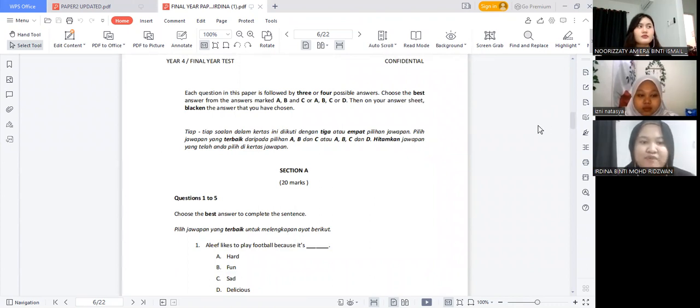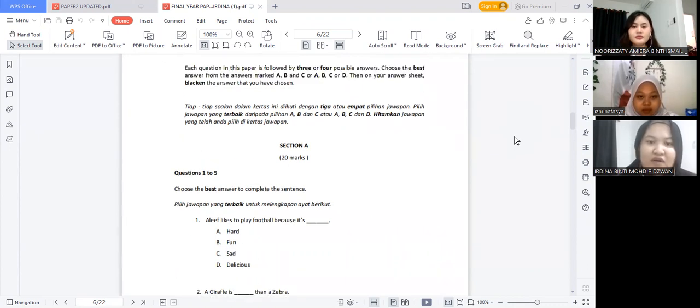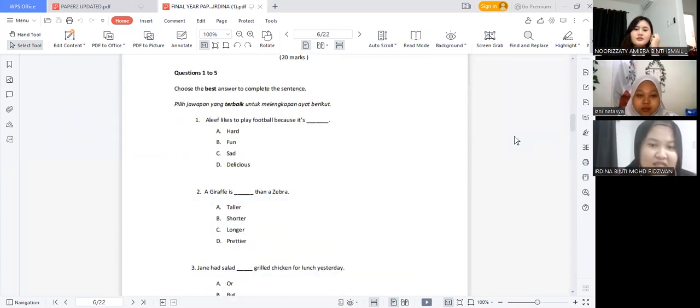Okay, so this is the instruction for the section A questions. Each question in this paper is followed by 3 or 4 possible answers. Choose the best answer from the answers marked A, B, and C, or A, B, C, or D. Then on your answer sheet, blacken the answer that you have chosen. So this section A consists of 20 marks. Questions 1 to 5, choose the best answer to complete the sentence. So this is the question from 1 to 5.